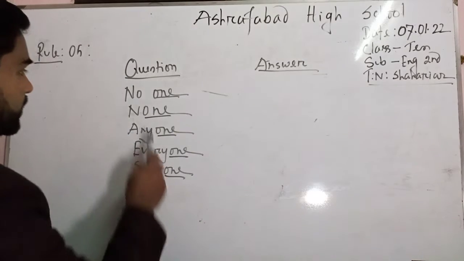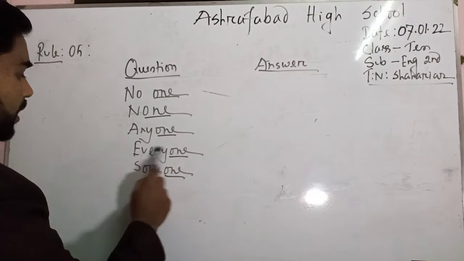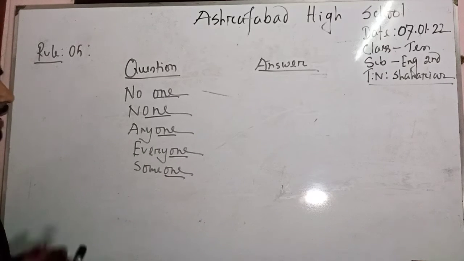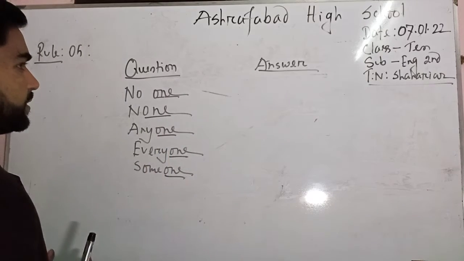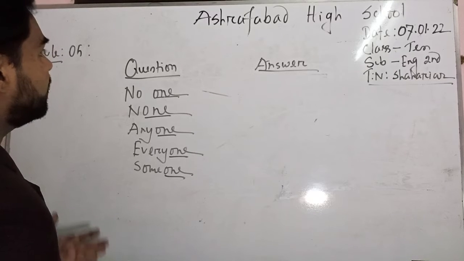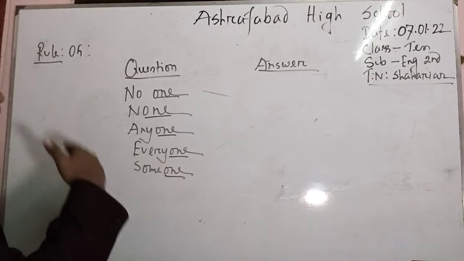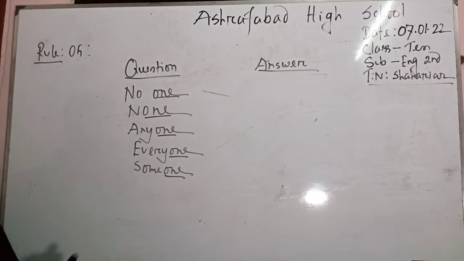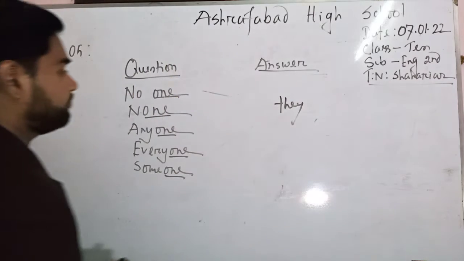So these 5 words, namely no one, none, anyone, everyone, someone. Whenever you find any one of these words as the subject of the given question, in the question of tag, then instead of all these words, you will write down they in the answer. They.